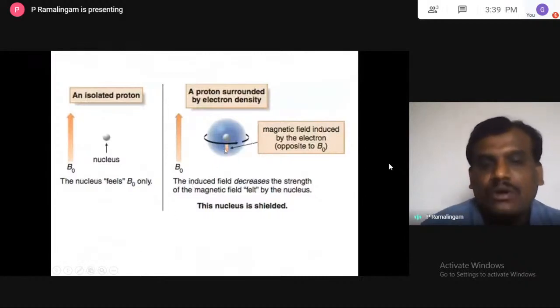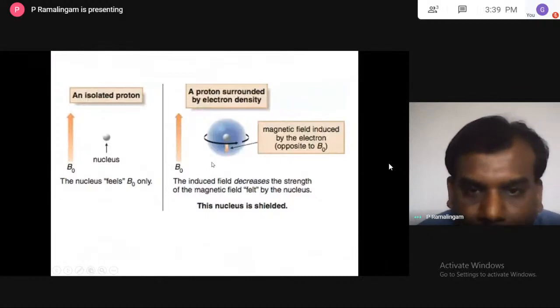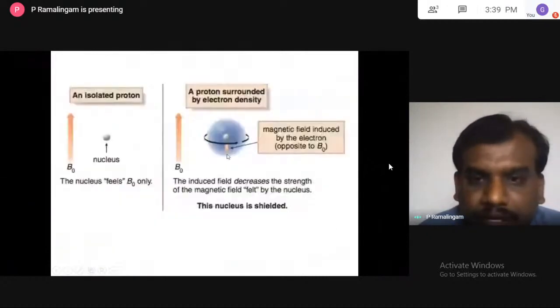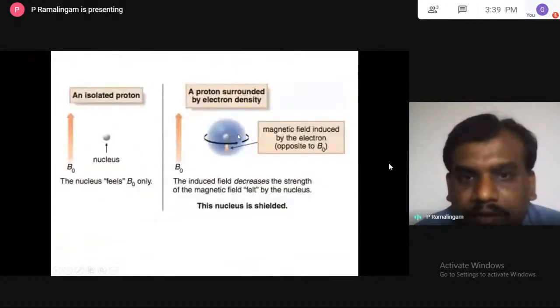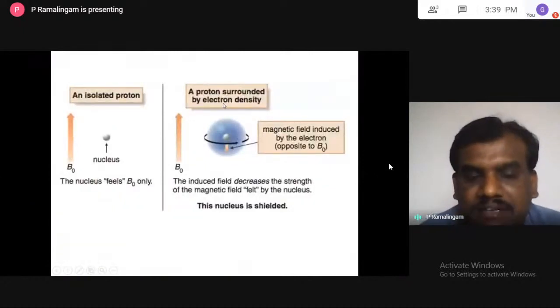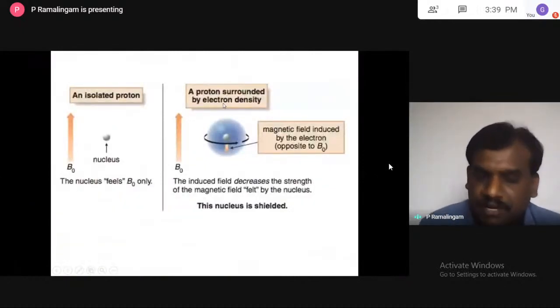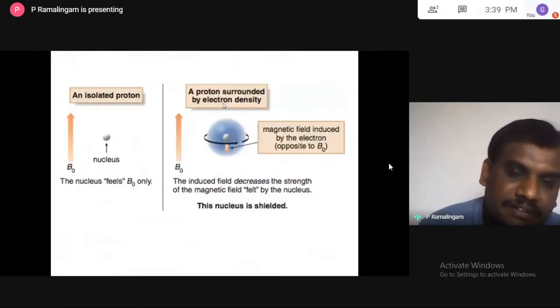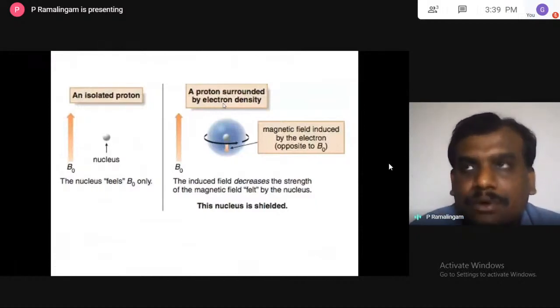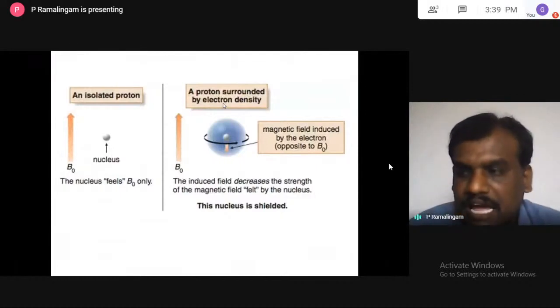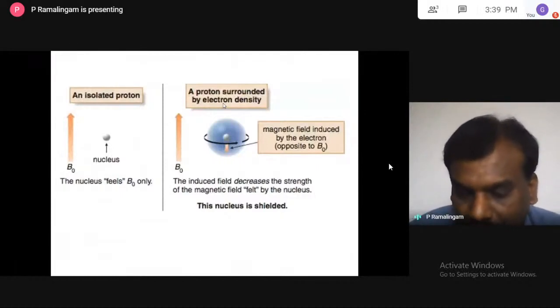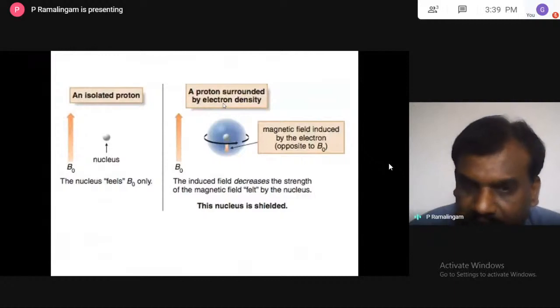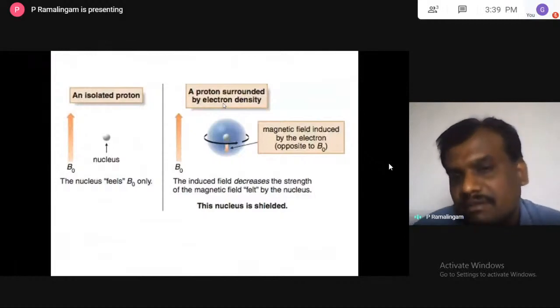Now, what does shielding mean? What is happening here? When your proton is surrounded by electron density, as I told you, when a proton is close to an electronegative element, like the proton of OH, the proton is attached to oxygen, and the oxygen has two lone pairs of electrons.